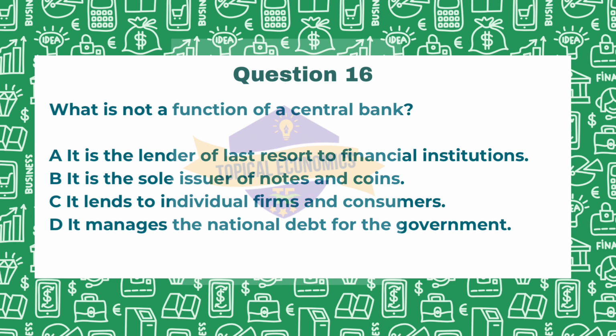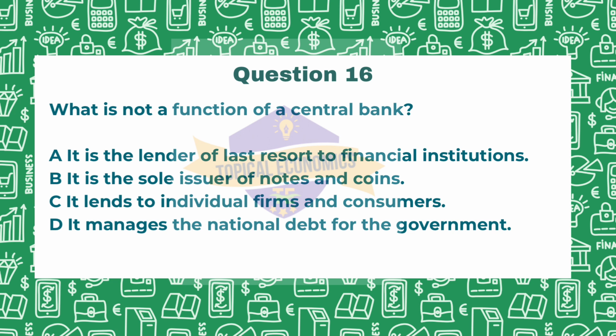Option B, it is sole issuer of notes and coins. Now, central banks have the exclusive authority to issue currency, which is a fundamental role. So, this is again not the answer for this question. Option C, it lends to individual firms and consumers. Now, this is not a typical function of central banks because central banks primarily lend to commercial banks. They do not directly lend to individual businesses or consumers. So, this option C is the correct answer.